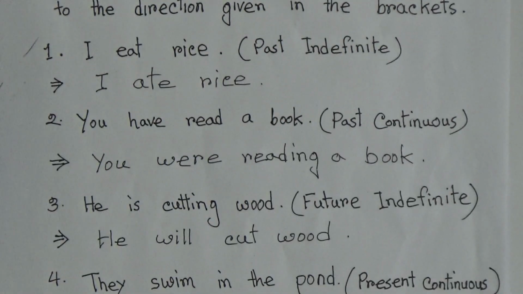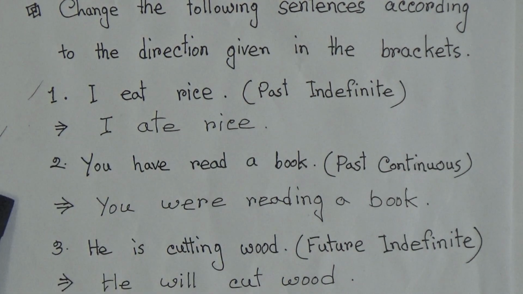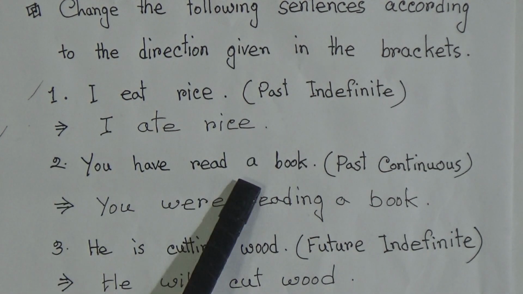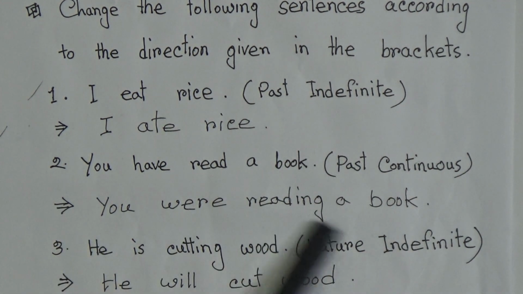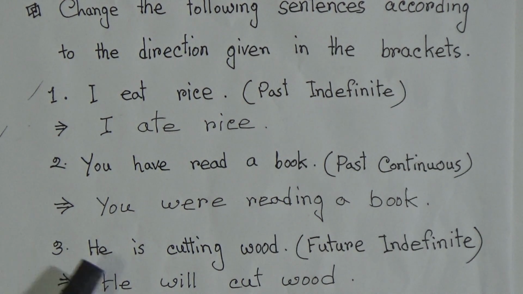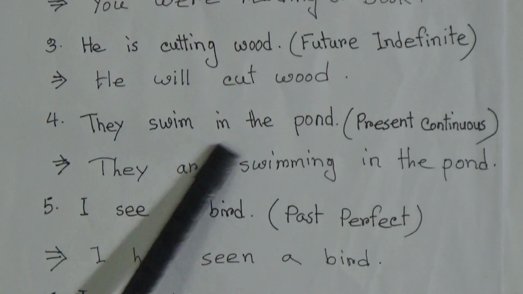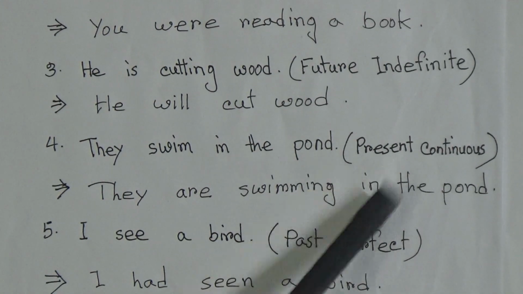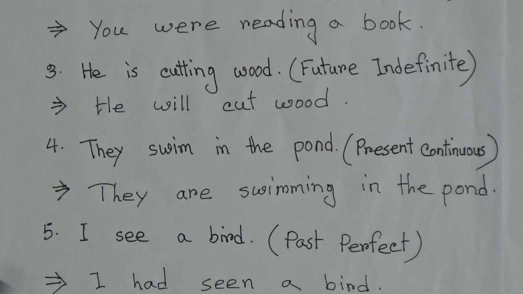Look, I am repeating again. Number 1, I eat rice. Past indefinite is I ate rice. Number 2, you have read a book, and its past continuous form is you were reading a book. Then number 3, he is cutting wood, and its future indefinite form is he will cut wood. Then number 4, they swim in the pond, and its present continuous form is they are swimming in the pond.